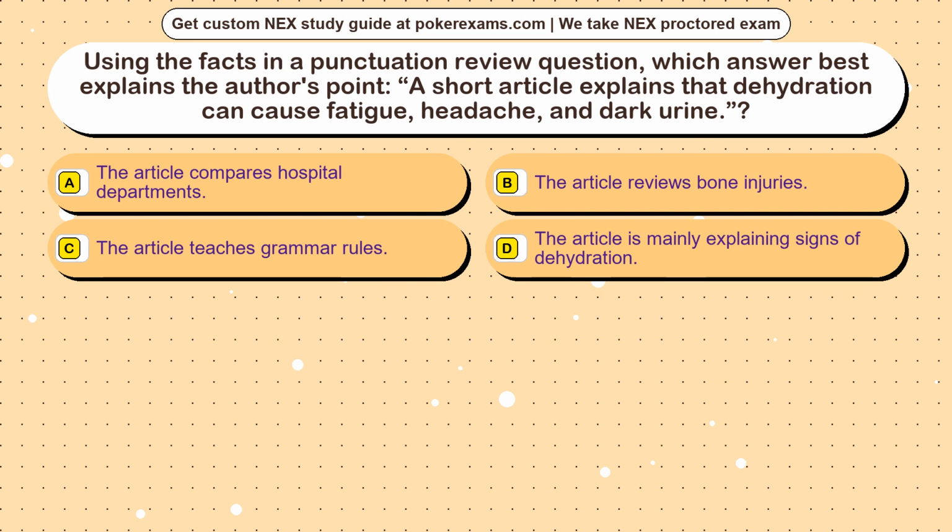Question 16. Using the facts in a punctuation review question, which answer best explains the author's point? A short article explains that dehydration can cause fatigue, headache, and dark urine. Option A. The article compares hospital departments. Option B. The article reviews bone injuries. Option C. The article teaches grammar rules. Option D. The article is mainly explaining signs of dehydration.